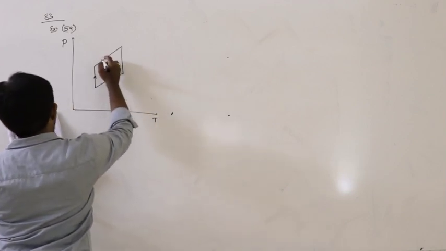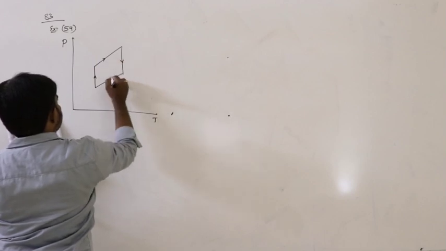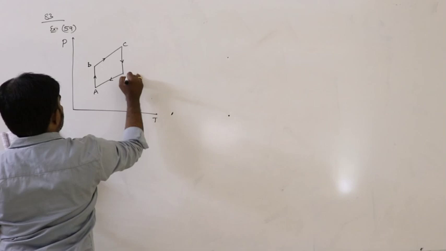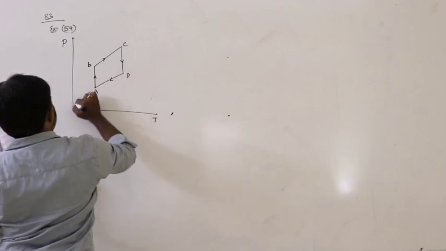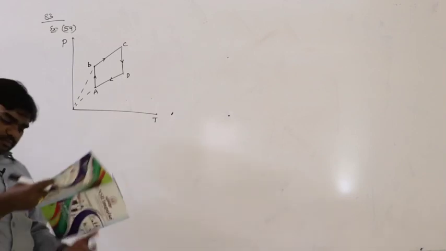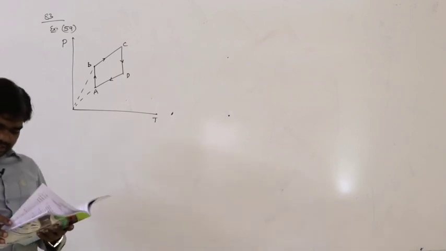This is the given shape of the graph. So this is A, then B, C, D, like that. Now we can represent the same in a pressure and density graph.